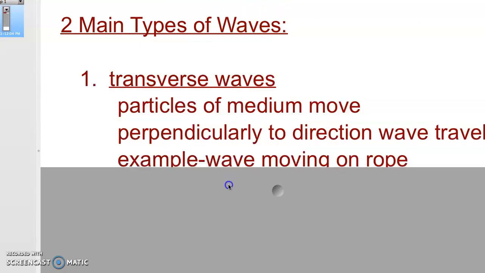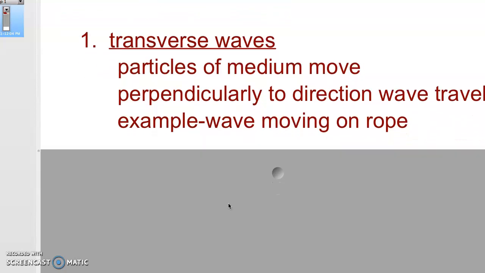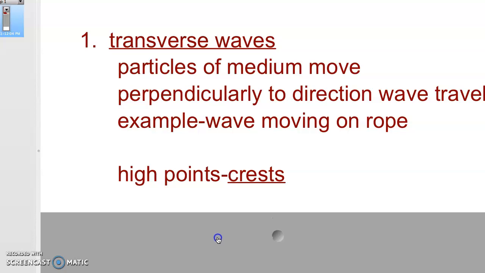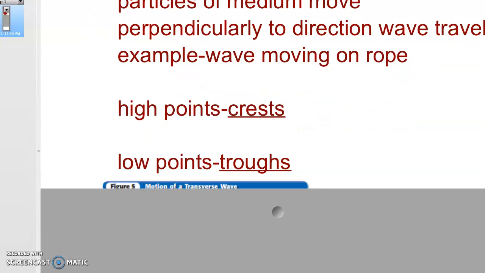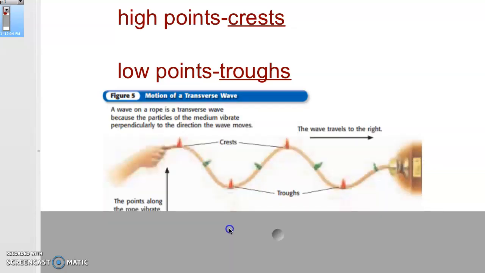We have what are called transverse waves. If you think about a wave moving on a rope, when you hit the rope up and down, that's a great example. I'd be showing you that if we were in class right now. Instead, I'll show you a picture. The particles of the medium move in a transverse wave perpendicularly to the direction the wave is traveling. So the high points are called crests. The low points are called troughs. I always think of animals drinking from a trough. They put their head down and they drink in a trough. So that's the low point.